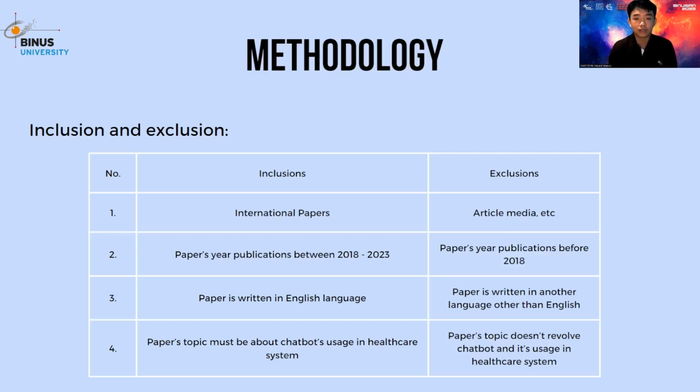Next one is about exclusion criteria. The first exclusion criteria, the study that we use must be an international paper, so it can't be an article, media, or etc. The paper's year of publication is before 2018. The paper is written in a language other than English. The last exclusion, the paper's topic doesn't revolve around chatbots and their usage in healthcare systems.